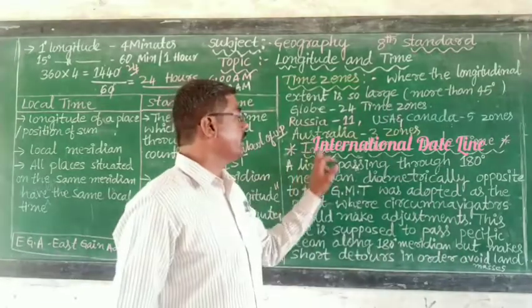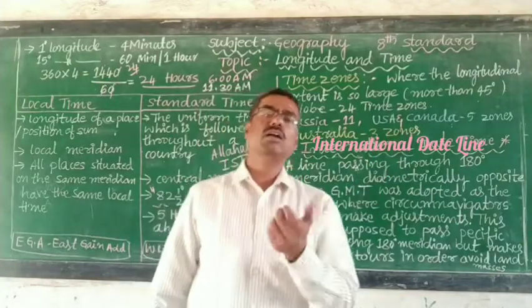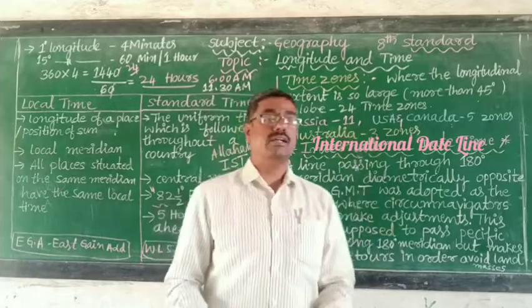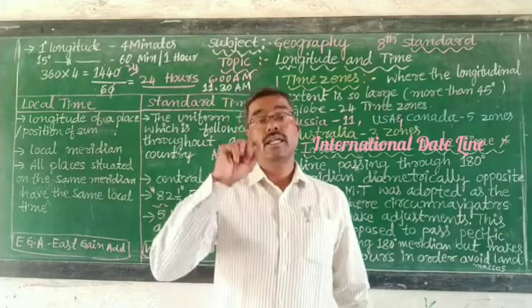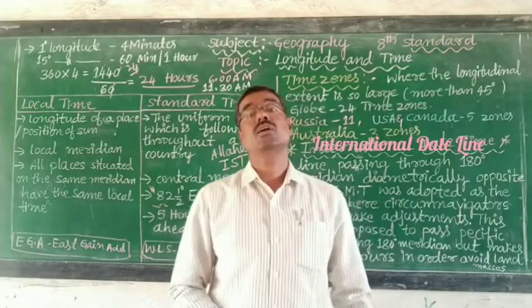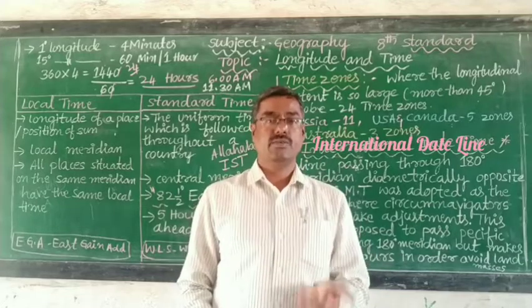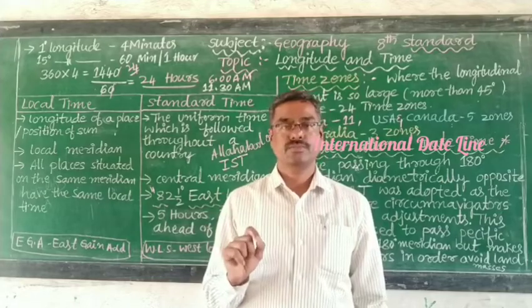What is called the international date line? The large countries like Russia, United States of America, Canada and Australia, how many time zones do they have? Which are the countries that have more time zones? Thank you.